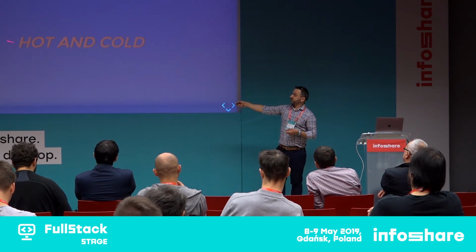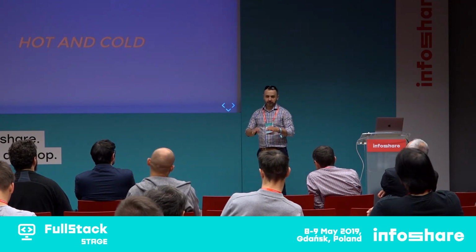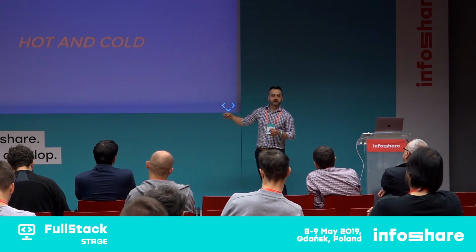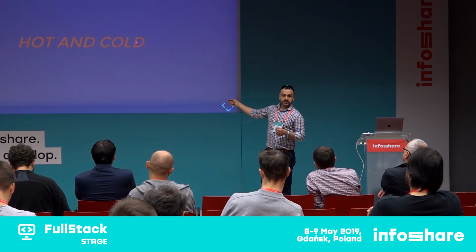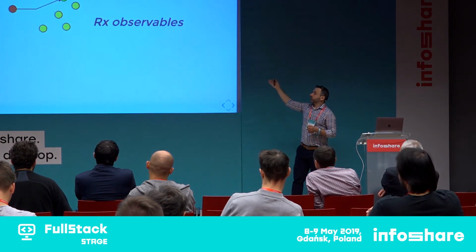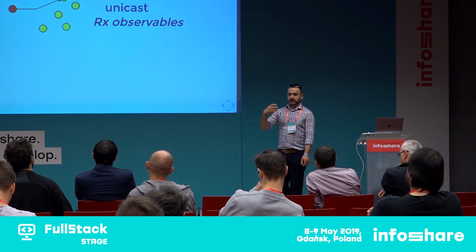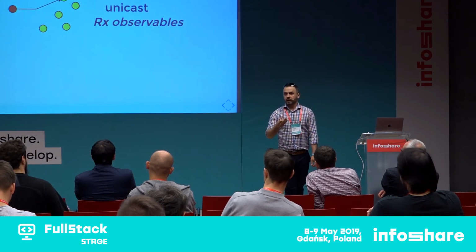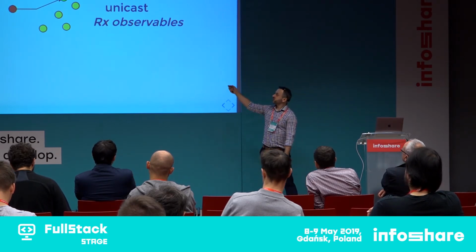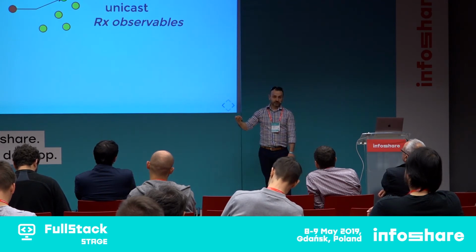But there are at least 8 different types of hot observables, which are completely different. They're really, really different. So instead of thinking about cold and hot, I would suggest thinking about Unicast and Multicast, which we will see in a while. By default, each Rx observable can only unicast. It means that a producer is able to supply a single subscriber, only one. If there is another subscriber, there would be a separate producer created for it, right?